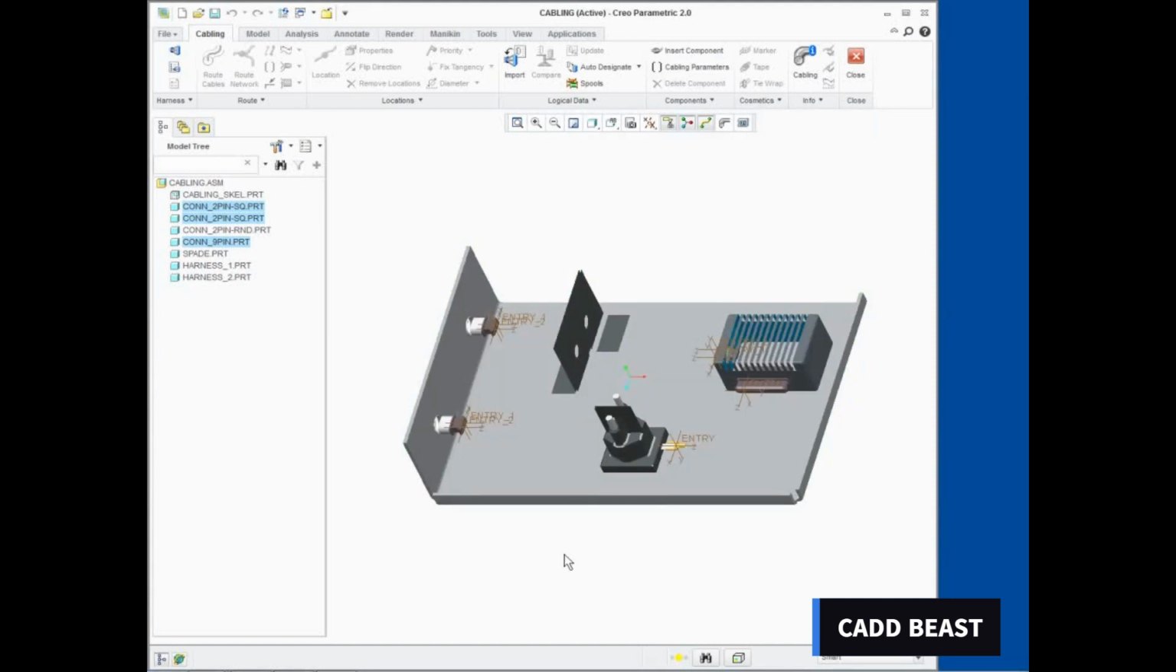Disable Coordinate System Display from the In-Graphics toolbar. Click Ref Designator Labels from the In-Graphics toolbar to enable their display. This completes the demonstration.